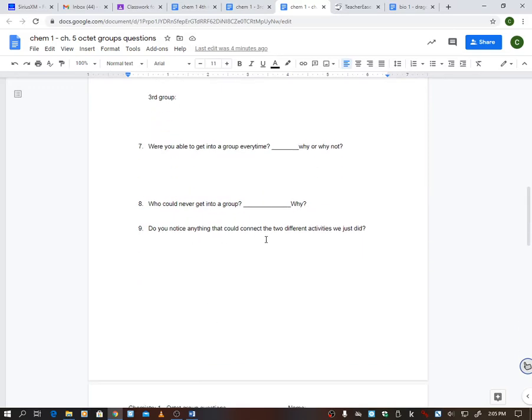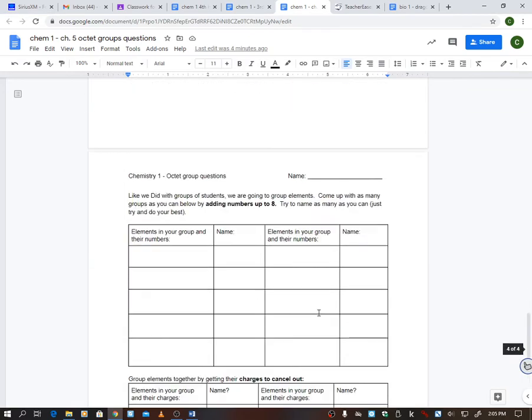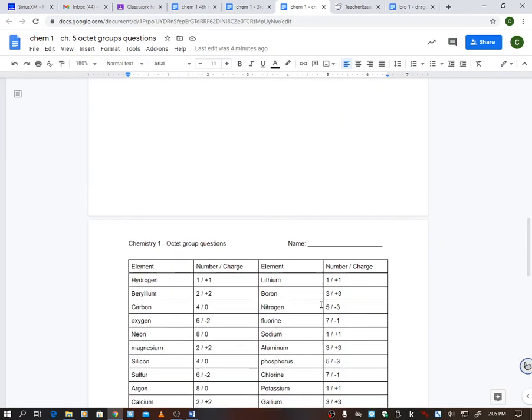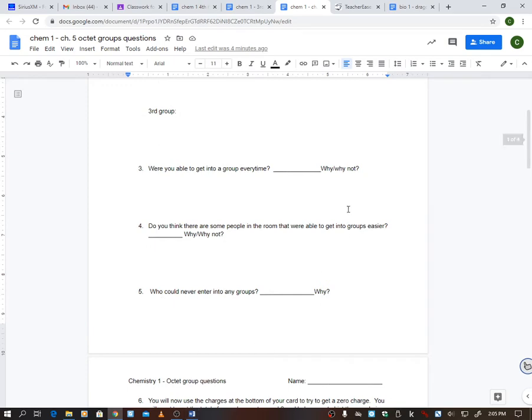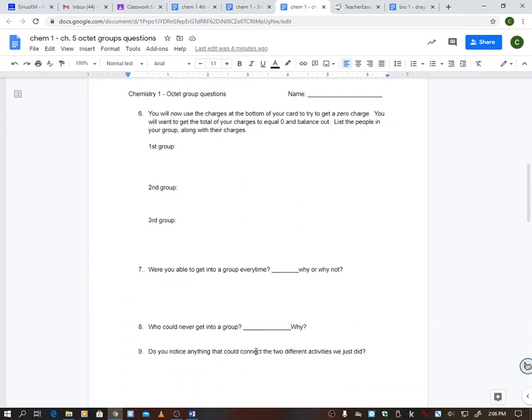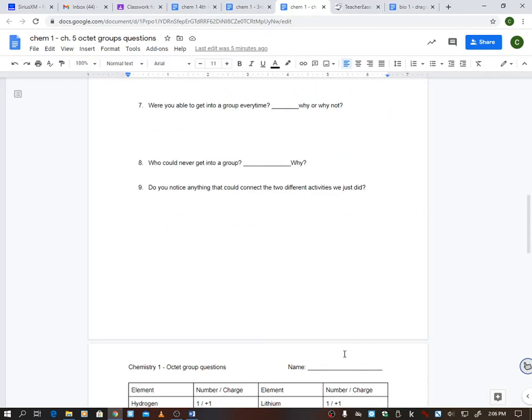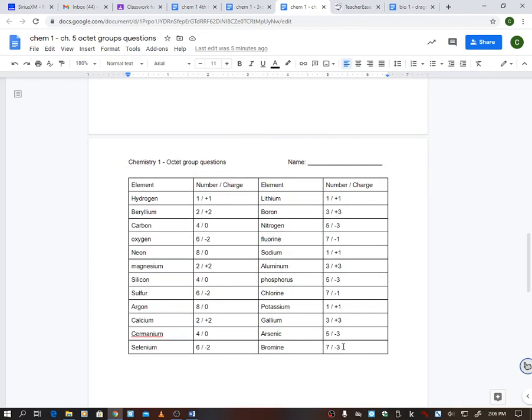Do you notice anything that could connect the 2 different activities we just did? So that's kind of like a what-do-you-think type of question. Now, I'm not going to have you do this all in one day. You can stop right here if you want, like day 1, you did this part, you filled out these 2 pages, and stop and be like, tomorrow I'm going to watch the rest of the video. So that's fine. Or if you want to work ahead, you can keep listening, and I'm going to keep talking.